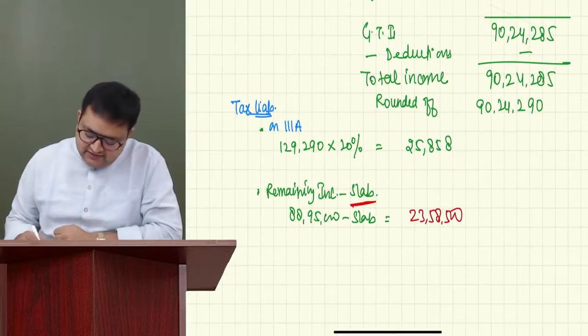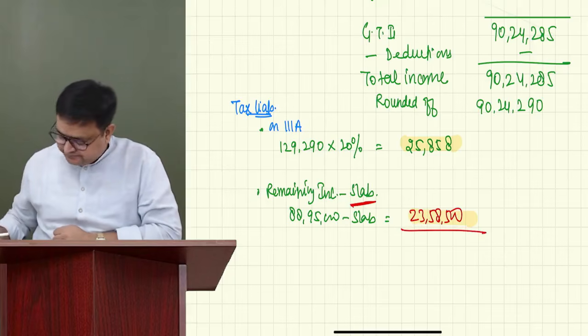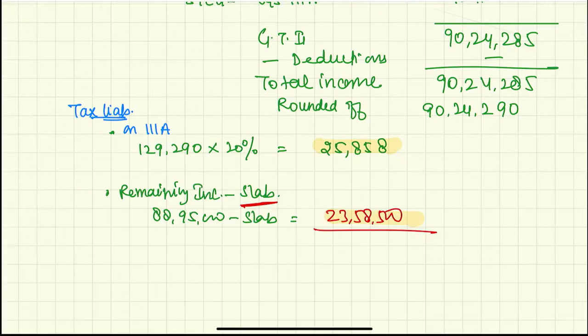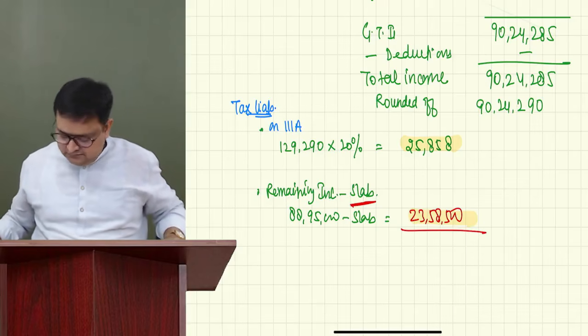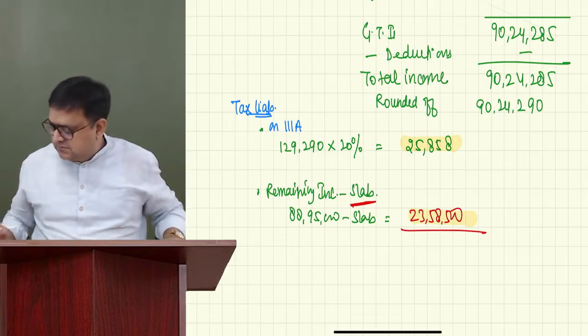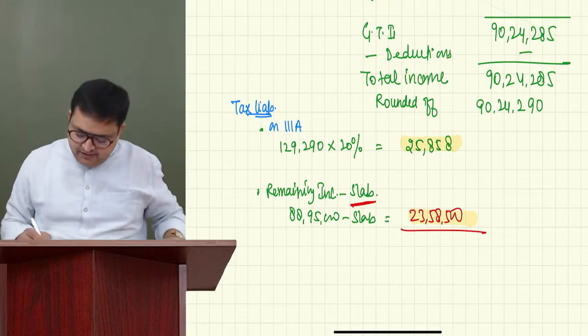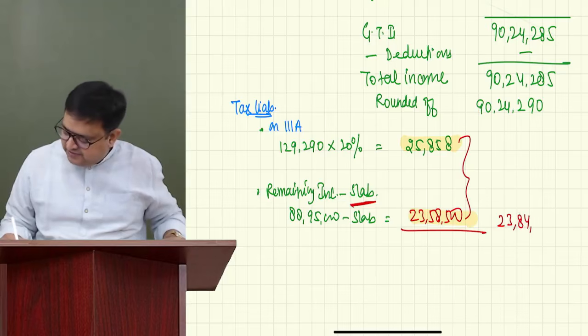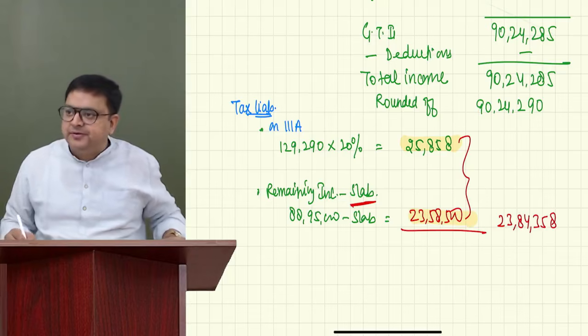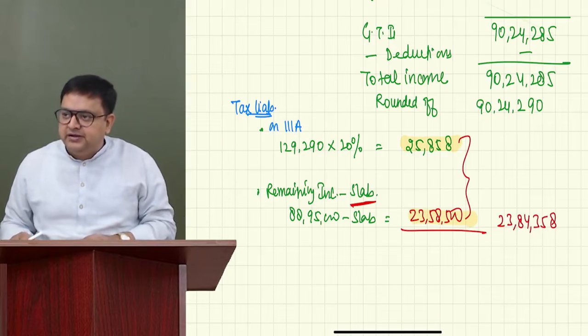So we have taxes like this. Now do the total of this. The total would be, correct people, these are the taxes, 23 lakh 84,358. Everybody got it? Correct, Aditya, Shagna, correct. Very good, Kishore.